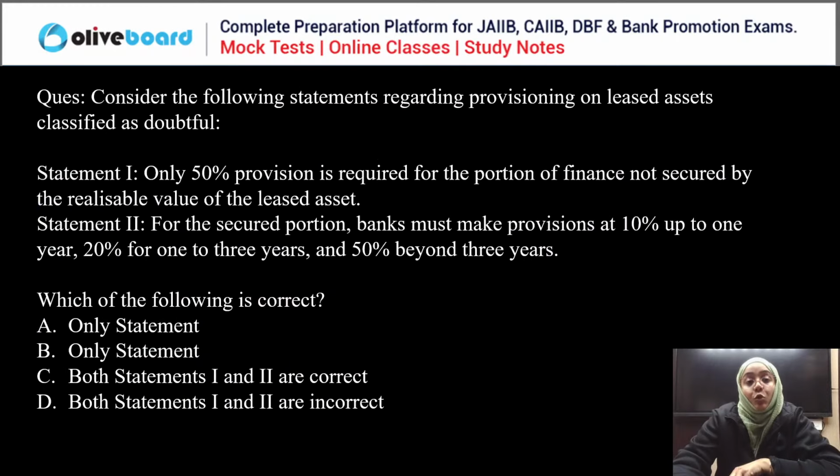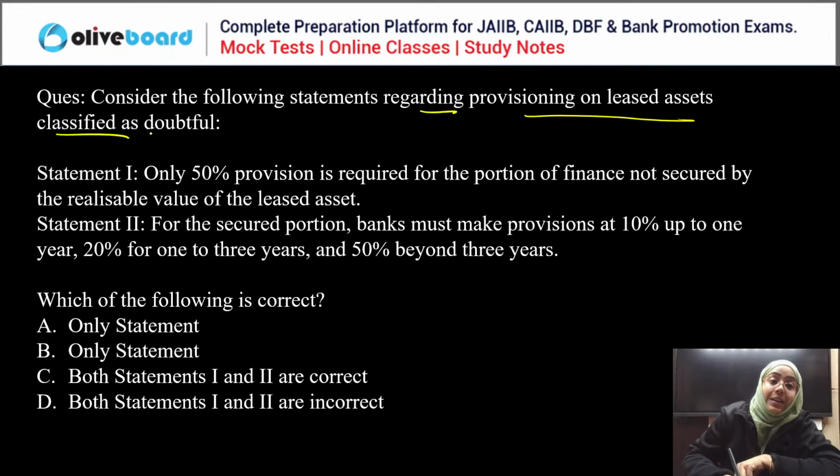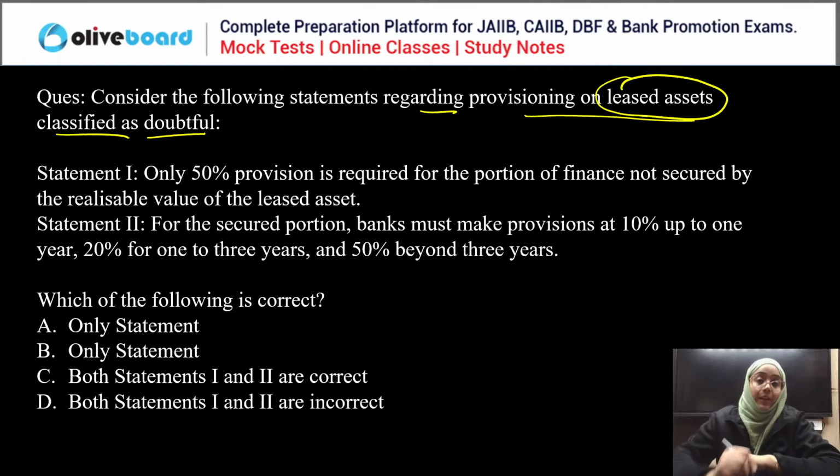Good. Next question. Consider the following statement regarding the provisioning on the lease asset classified as doubtful asset. Important. If the lease asset is classified as the doubtful asset, we have to consider the following provisioning norms. Only 50% of the provision is required for the portion of finance not secured by the realizable value of the lease asset.